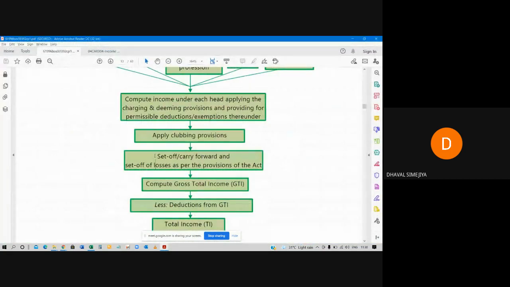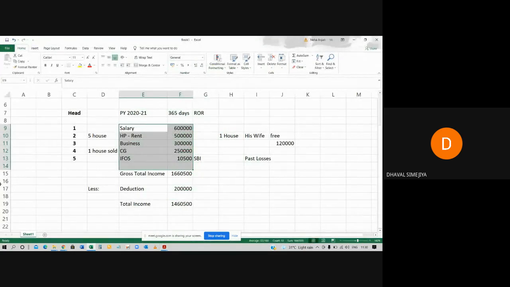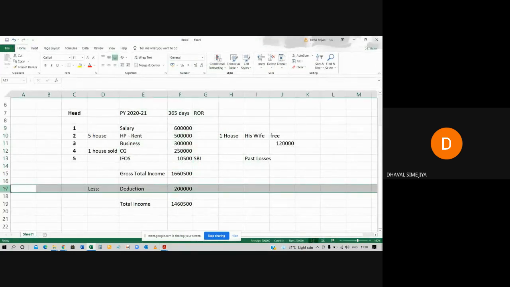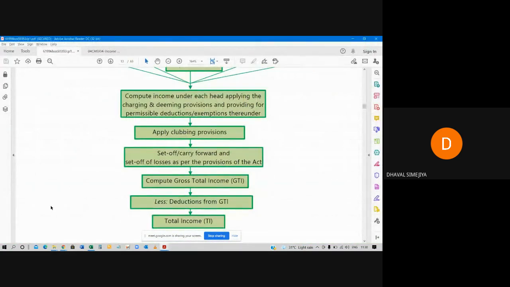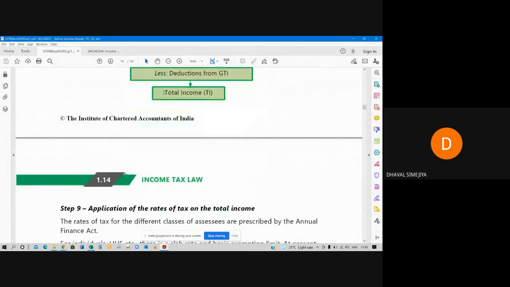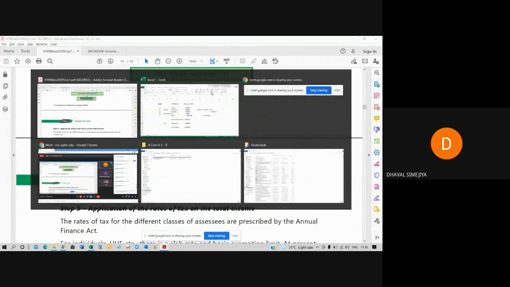Then set off and carry forward. I have told you that he will be allowed to set off the loss. Then compute gross total income. Then gross total income will be computed. And then deductions from gross total income. And finally, you will come to the total income portion. Here it is.